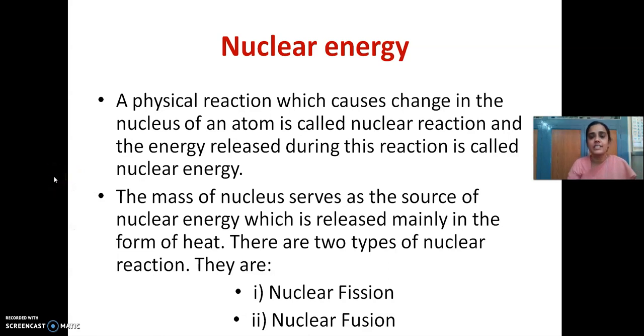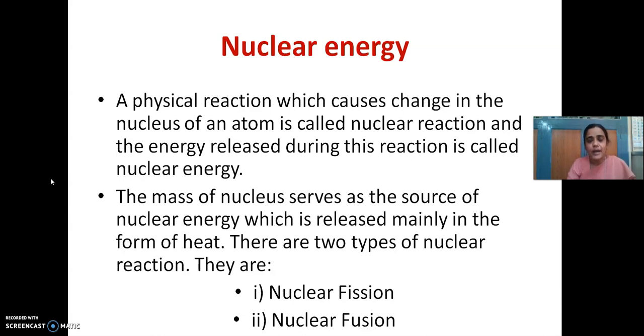Today we are going to see something in nuclear physics. We will see what is nuclear energy first. We all know the atom consists of a nucleus around which the electrons are revolving. Most of the mass of the atom is in this nucleus. Since most of the mass is in the nucleus, it is able to produce a huge amount of energy. The energy that is produced from this nucleus is called nuclear energy. Any reaction that can cause a change in this nucleus is called a nuclear reaction.